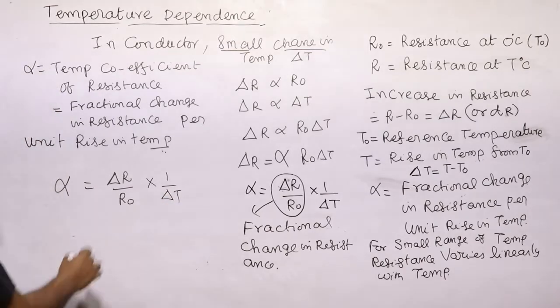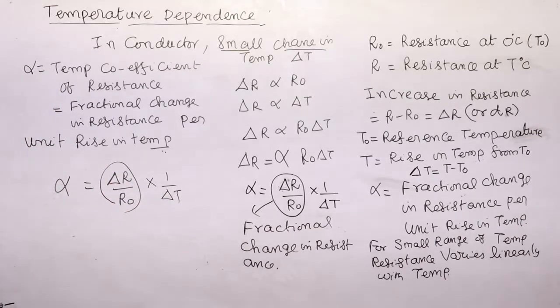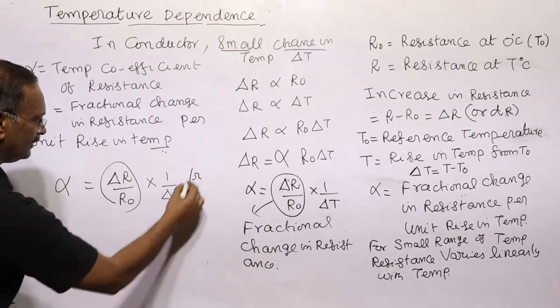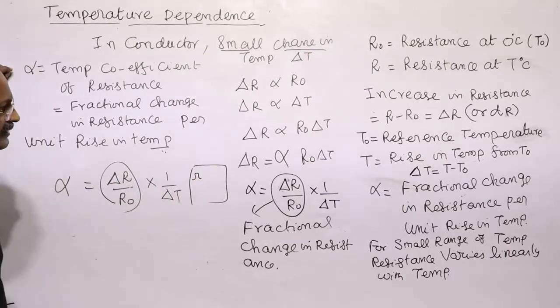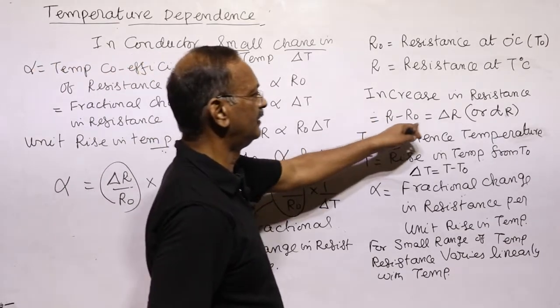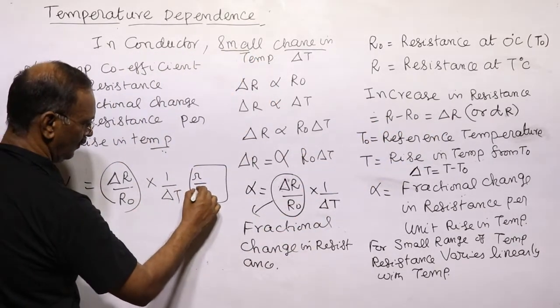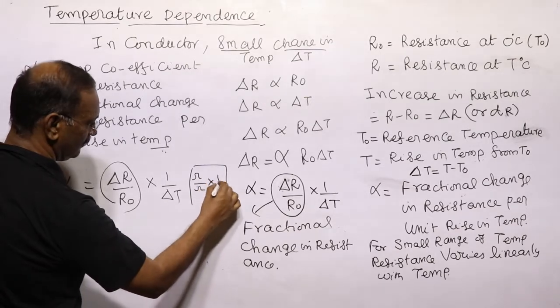It means 1 by delta T, this is fractional. Now delta T we also know. So what is its unit? See, delta R, the change in resistance R minus R naught, will come in ohm, and R naught is also in ohm, into 1 by temperature.